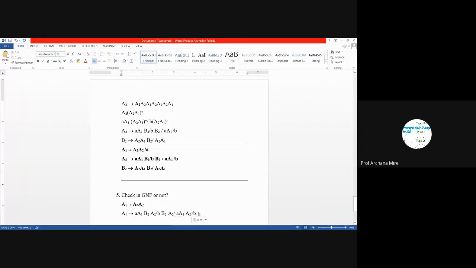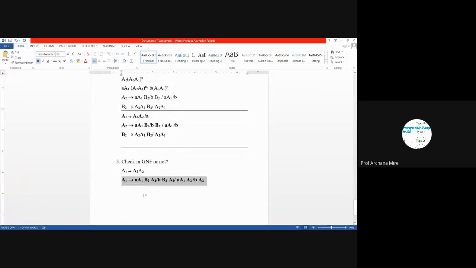So now if we check this particular production rule, the leftmost symbol is a terminal symbol. Again here the leftmost symbol is a terminal symbol. Here also, and here also the leftmost symbol is a terminal symbol. So now all these productions are in the GNF form. Now let's move to the next production rule, that is this one. A2 leads to